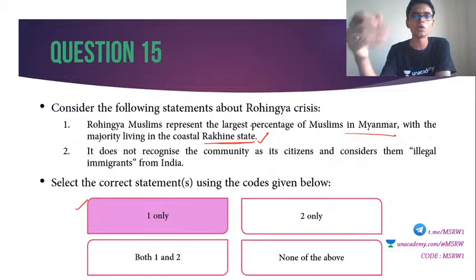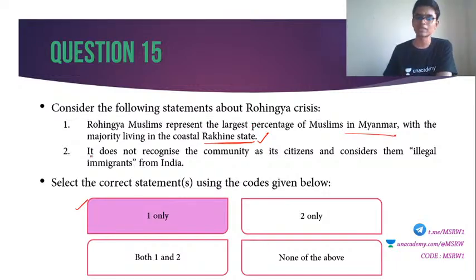If you remember, the Canadian government had earlier given honorary citizenship to Aung San Suu Kyi. I think you know Aung San Suu Kyi, a very historic woman in Myanmar. She had been granted Canadian citizenship as an honor. But since she did not do anything during this Rohingya crisis, the Canadian government withdrew her honorary citizenship. Such events happened around January this year. So the first statement is correct.